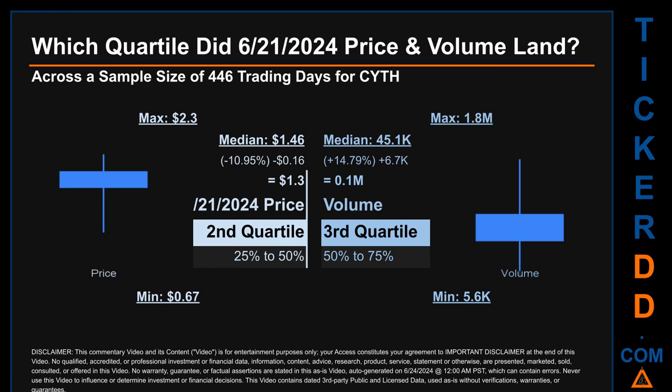Descriptively, CYTH has a median price of $1.46. Therefore, June 21, 2024 price was lower from that middle marker by 10.95%. The day's volume of 0.1 million was more than the median by 14.79%.